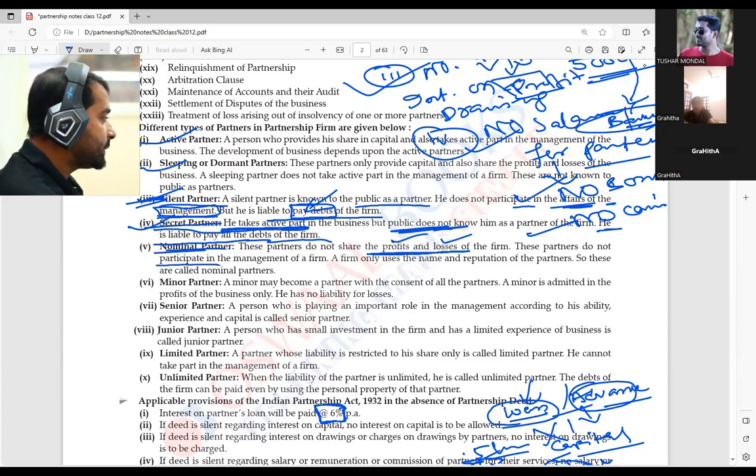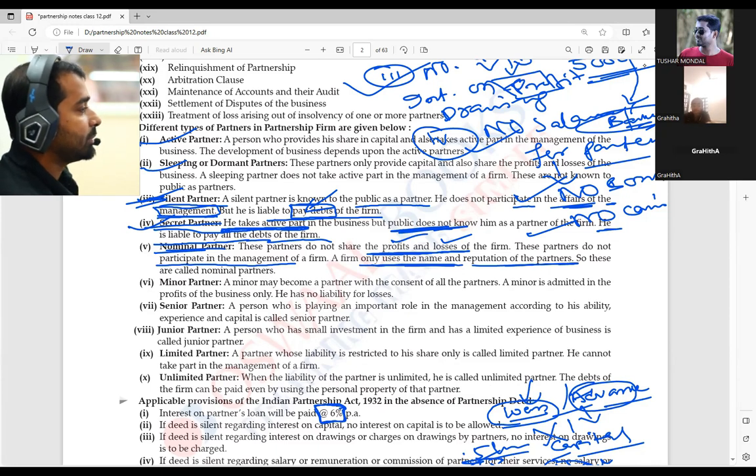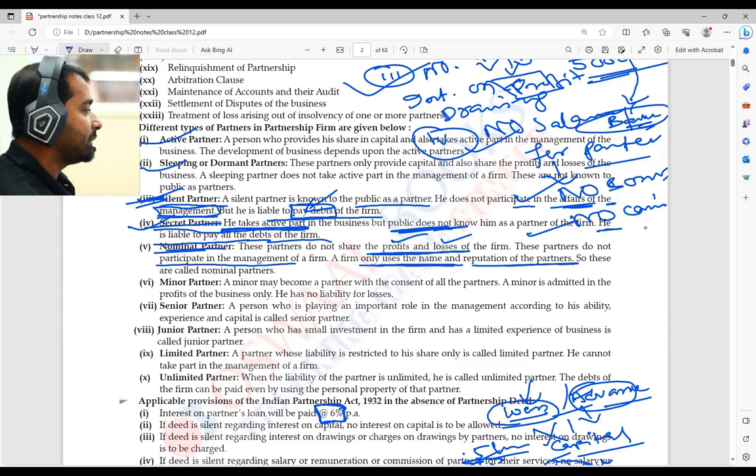They do not participate in the management also, but a firm only uses the name and reputation of the partners. For example, I am Amitabh Bachchan. So the partnership firm is using my name to grow their business. I am not at all, even in their partnership firm, they have written my name.